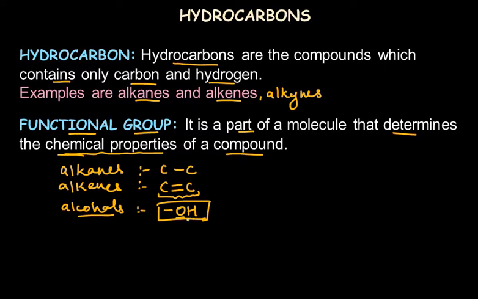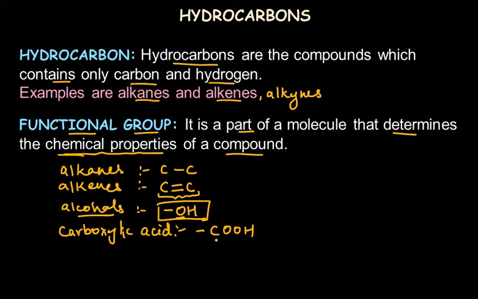So for alcohols, OH is the functional group, and similarly carboxylic acids are another homologous series of organic compounds, and the functional group is COOH. Here also two oxygen atoms are present.